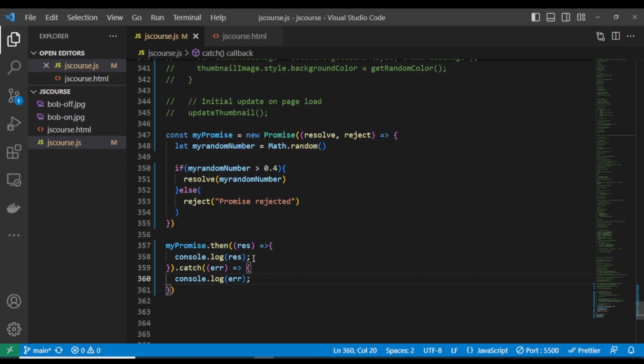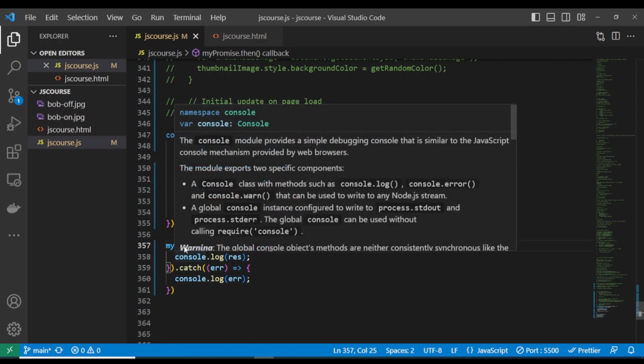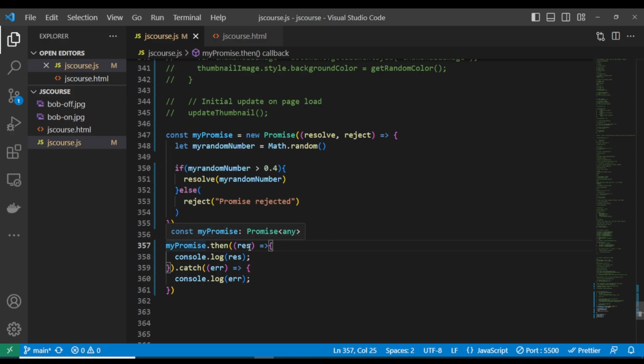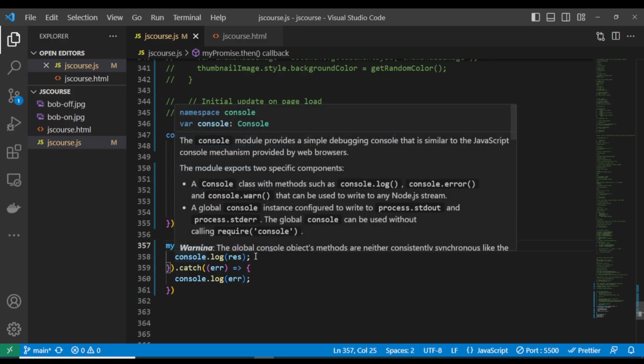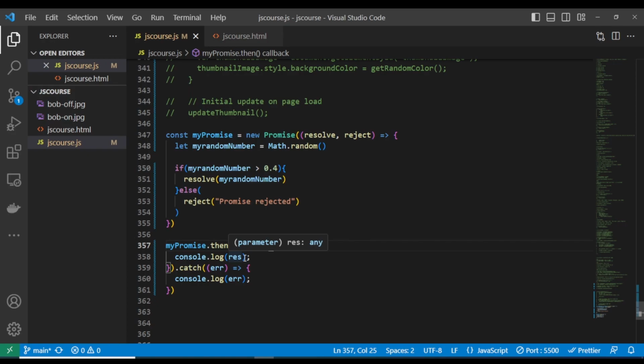Now we are trying to use the .then to access our data from the promise. This function returns a promise, and that promise you cannot use directly. You have to use the .then or the await or async. So now let me show you. This is my promise.then. Then we are trying to console log this response from here. You see, we were able to get this response. When it fails, we are going to catch the error.